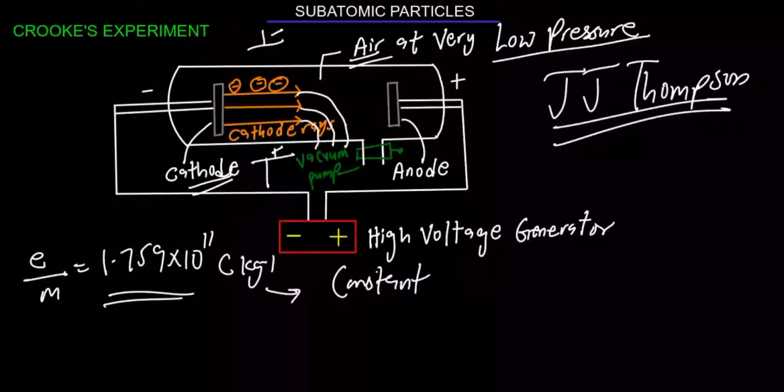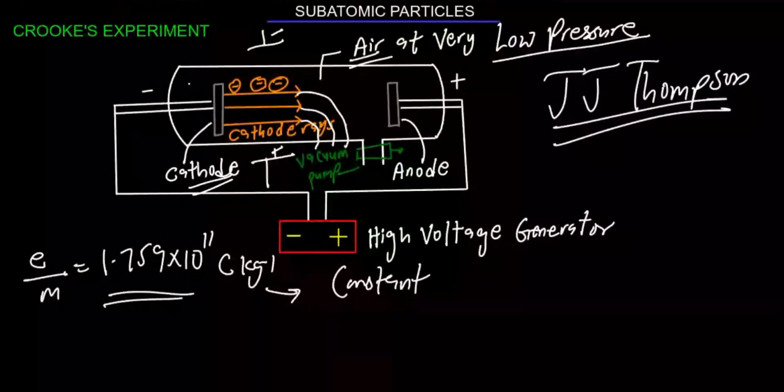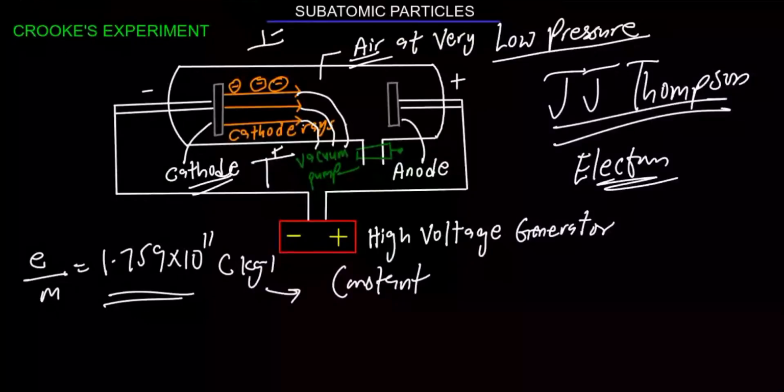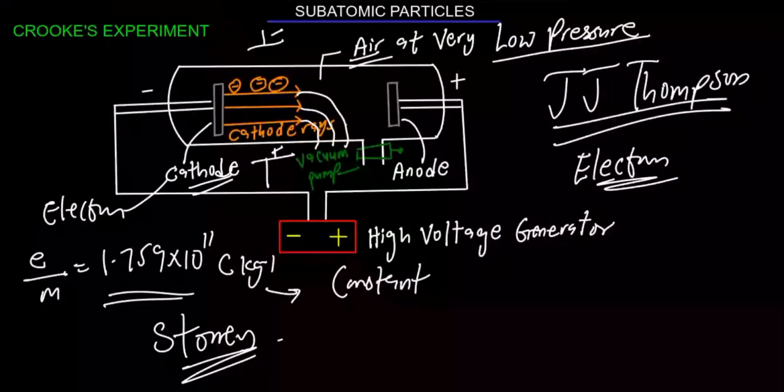Nice. Because of this, we can say that the founders of this are Crookes and J.J. Thomson. But J.J. Thomson was the first to perform the discharge tube experiment properly. Also, J.J. Thomson was credited as the founder of the electron. The thing is that when Crookes discovered these charges, we didn't call them electrons, we called them cathode rays back then. But now the name has been changed to electron by a scientist called George Stoney. Exactly. So George Stoney named cathode rays electrons. Okay, good.